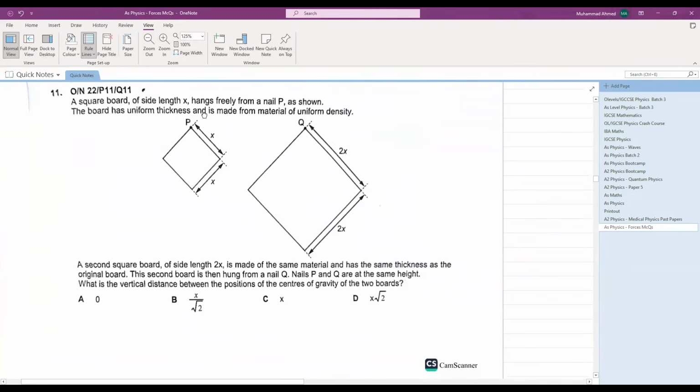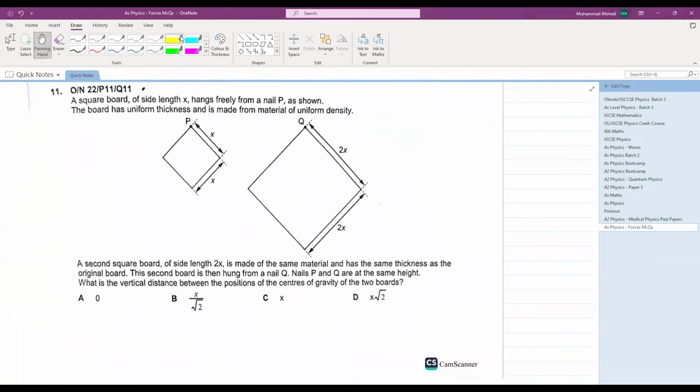Okay, let's see this question. A square board of side length x hangs freely from a nail P as shown. The board has uniform thickness and it is made from a material of uniform density. A second board of side length 2x is made of the same material and has the same thickness as the original board. The second board is hung from a nail Q. Nails P and Q are at the same height. What is the vertical distance between the position of the center of gravity of the two boards? We have to calculate the difference between the center of gravity of the two boards.